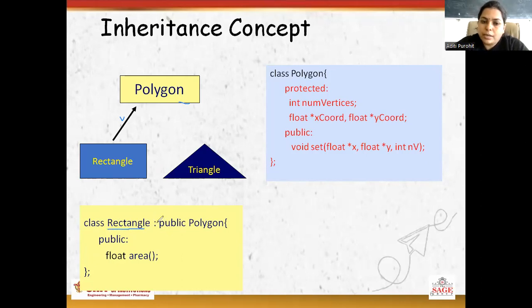So the colon stands for inheritance. Here is the access specifier of the base class, and polygon is the base class name. Then the body of the class is opened. Then in the public area, data members and member functions are defined, and then the base class is derived.